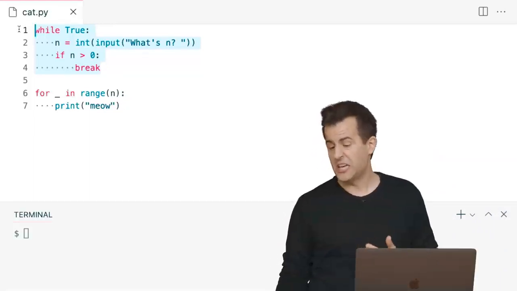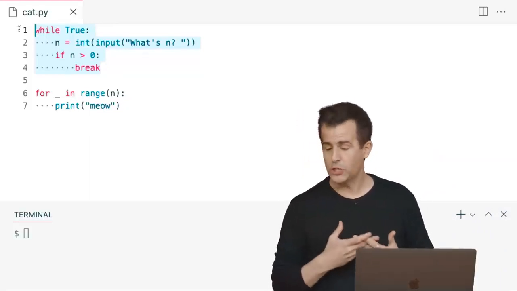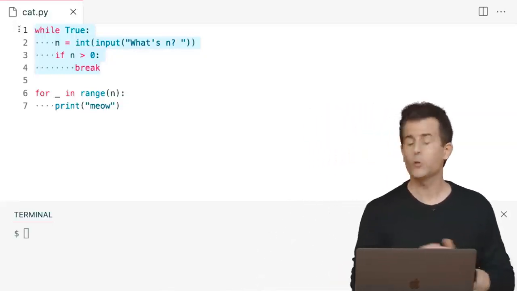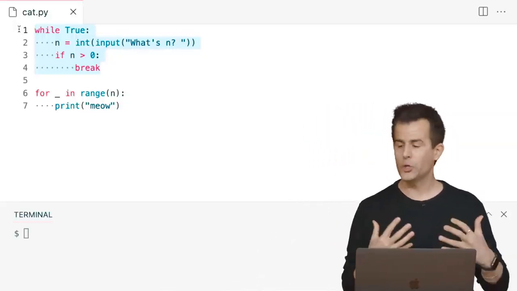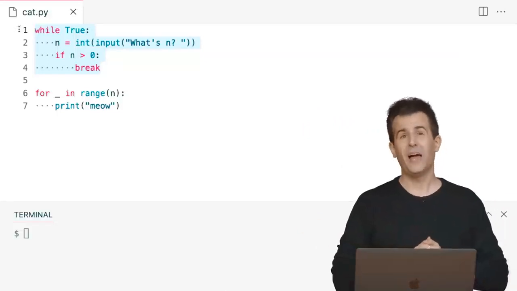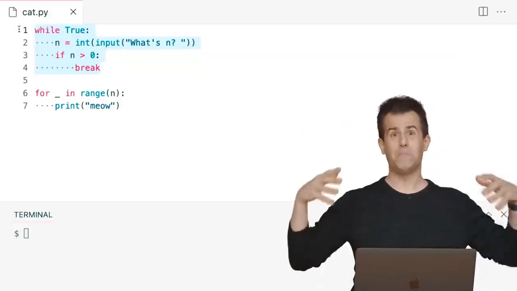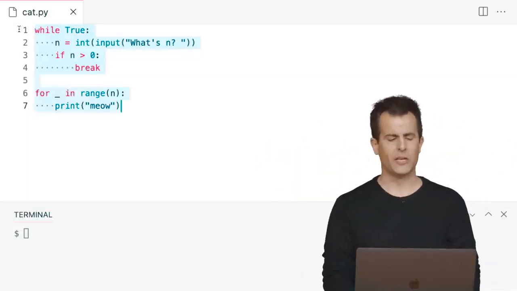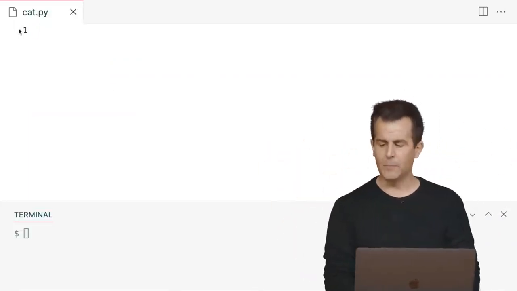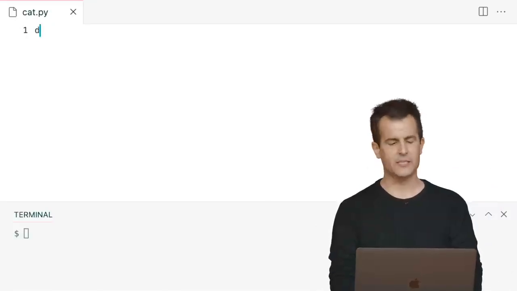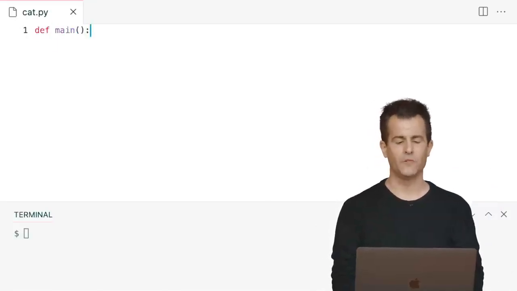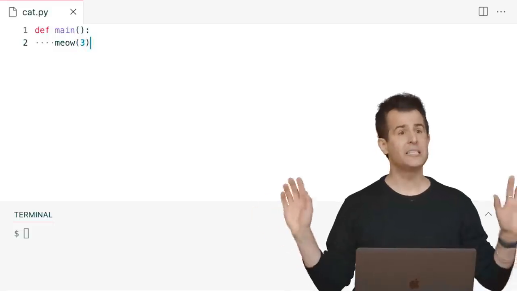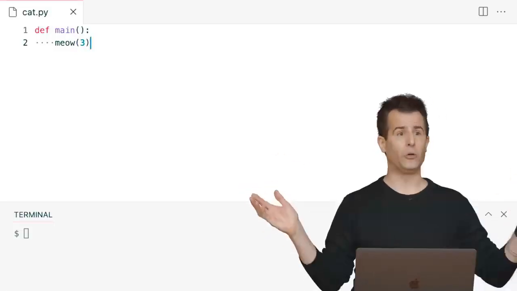And let me propose, actually, now that we practice a little more what we've been preaching, especially when it comes to, say, writing your own functions. Now that I'm doing all this meowing, it might be nice to actually have a meow function that the inventors of Python didn't envision. So let me do this. Let me actually get rid of all this code, and let me say define a main function, as I've done before, and let me just blindly call meow(3). Meow doesn't exist yet, but when it does, that'll be great.